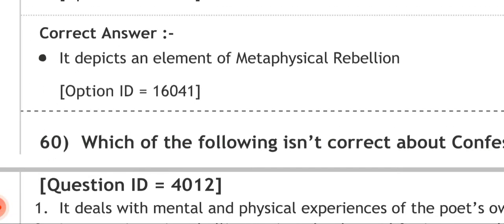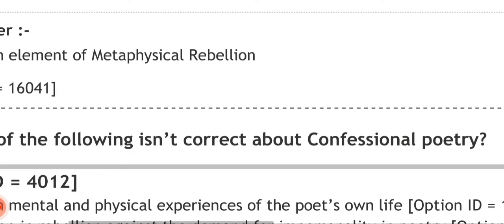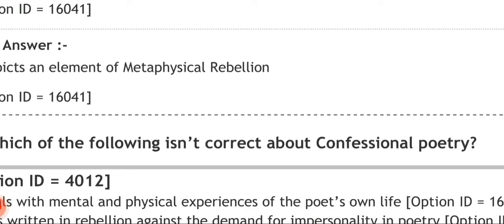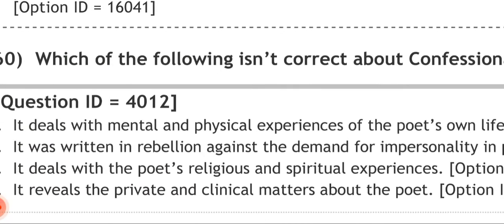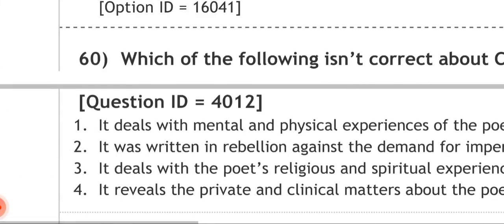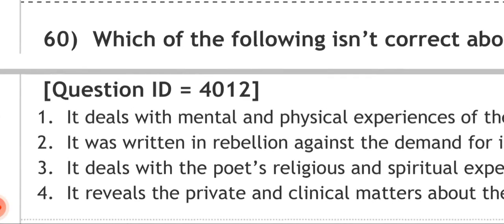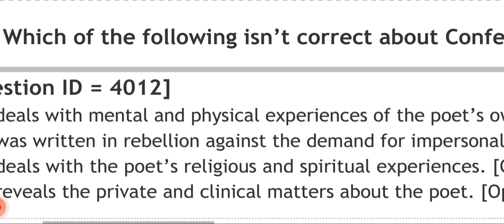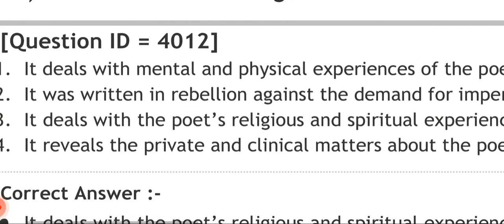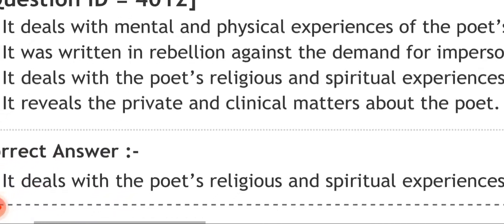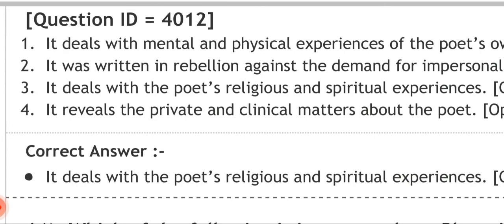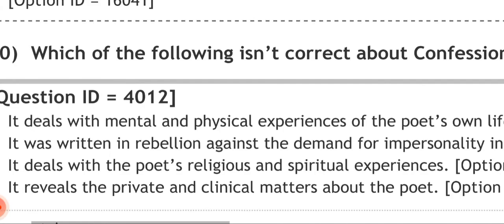Next question, which of the following is not correct about confessional poetry? So I have already told you there are many genres of poetry. One of the genres is this confessional poetry. Now we have to find out which is not correct about confessional poetry. Number one is saying it deals with mental and physical experiences of the poet's own life. Number two is saying it was written in rebellion against the demand for impersonality in poetry. Number three is saying it deals with the poet's religious and spiritual experiences. Number four is saying it reveals the private and clinical matters about the poet. So the correct answer is number one. No, sorry. Number three, it deals with the poet's religious and spiritual experiences. So it is not related to confessional poetry.